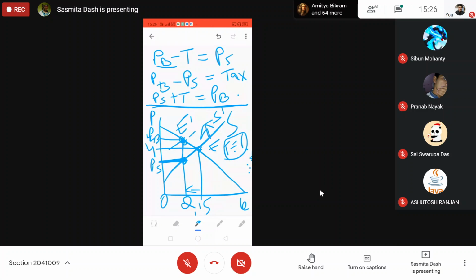So how we calculate the tax amount: whatever is being given, the tax amount is given, so you can calculate PB. How much will be PS then? 4.5 is the PB. Write down this point.